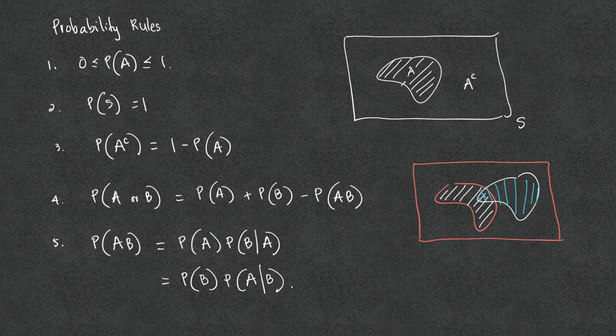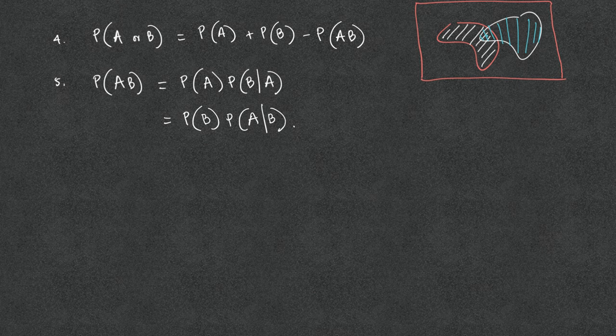We read this as the probability of B given A, meaning the probability of the second event given that the first event occurred. And P of A vertical bar B is read as the probability of A given B, that is, the probability of event A given that the event B occurred.